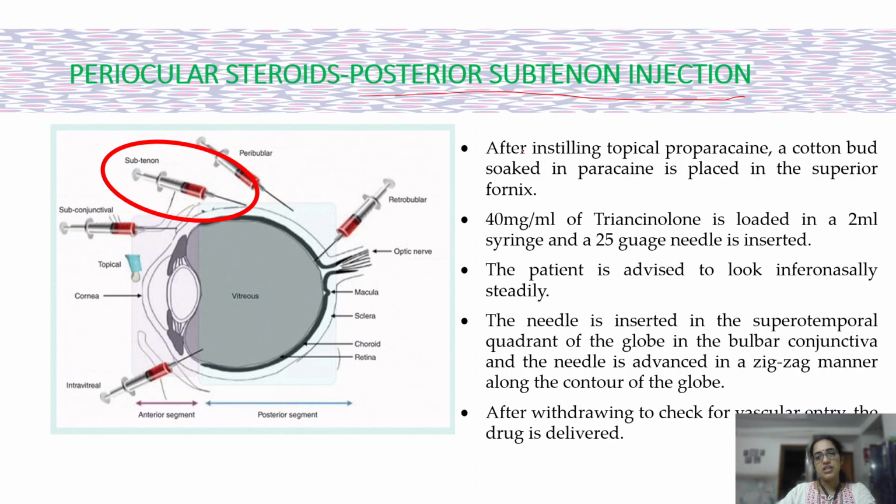After instilling topical proparacaine, a cotton-tipped applicator is placed on the site where you have to give the subtenon injection. You load 40 mg per ml of triamcinolone acetonide in a 2 ml syringe with a 25 gauge needle, and the patient is asked to look inferonasally and steadily. The needle is inserted in the superior temporal quadrant of the globe in the bulbar conjunctiva, with the needle advancing in a zigzag manner along the contour of the globe. So always withdraw to check for vascular entry and then inject the drug.